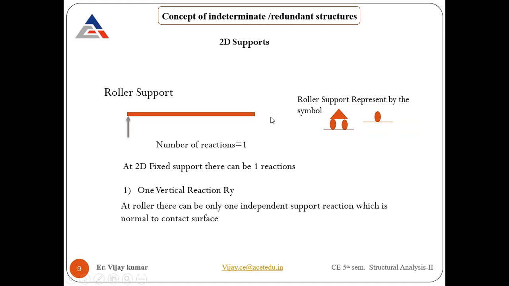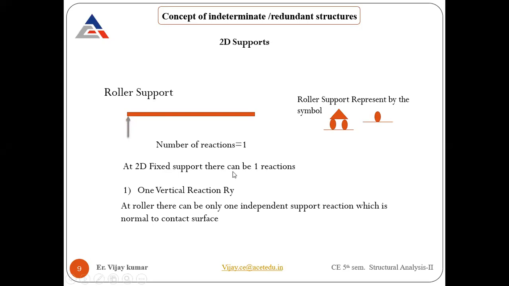Again, it's a beam, and how many reactions will it provide? It only provides restriction in the vertical direction. Support reaction means the restriction is provided by the support. So make sure it is not static or kinematic; it means just a support reaction. That support reaction is provided by the support in the vertical direction, meaning it's going to restrict the movement of the body in that direction.